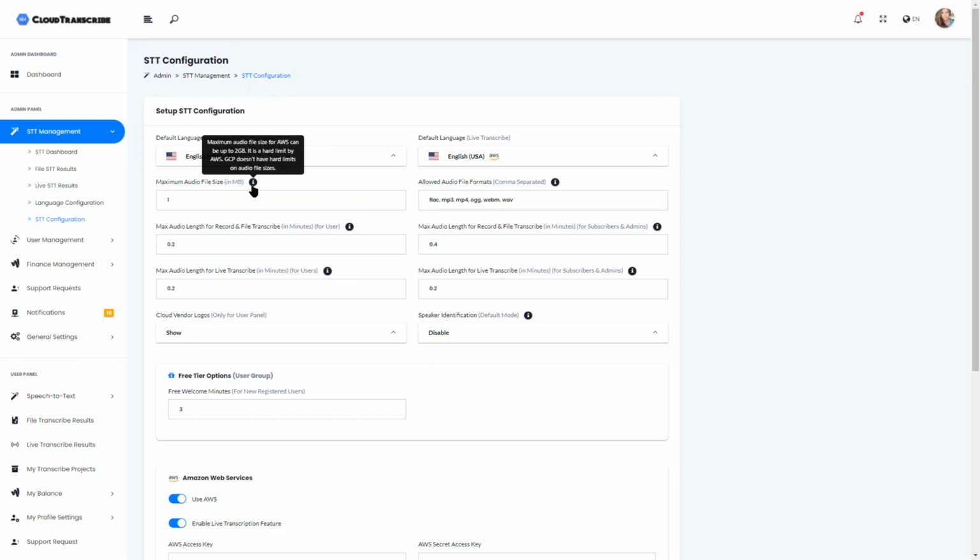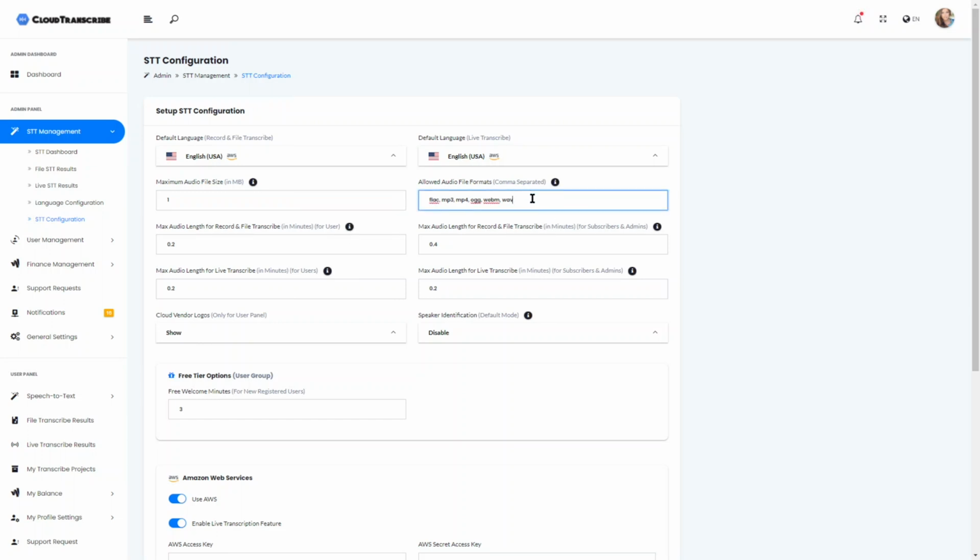For Google, the limitation comes to the audio length, same as for AWS as well. So for example, for AWS, it is up to 4 hours in terms of the audio length. But again, you don't need to forget about the file size, which is up to 2 GB. And those are hard limitations set by AWS. For Google, there is no limitation on the file size, but the file length cannot exceed 8 hours. So that's pretty decent length.